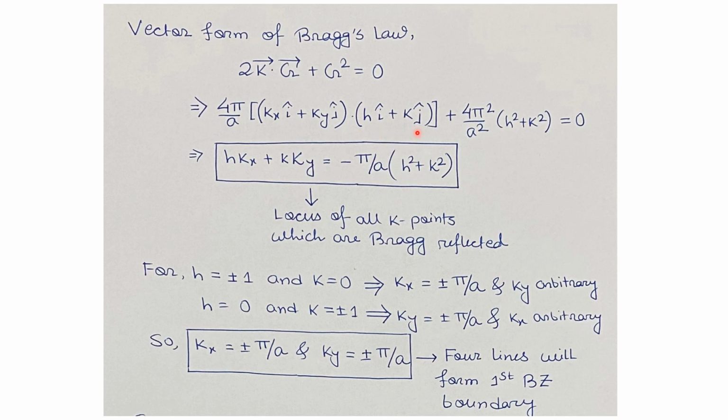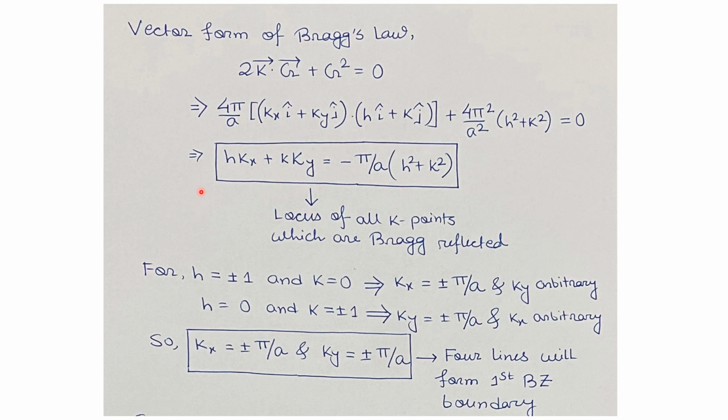Now we'll perform the dot product. kx i cap dot product with h i cap will give h kx, but kx i cap dot product with k j cap will give 0 because i and j are unit vectors orthogonal to each other. Similarly, ky j cap dot product with h i cap will give 0, but ky j cap dot product with k j cap will give k ky. After some rearrangements, we get this equation: h kx plus k ky equals to minus pi by a times h square plus k square. Here h and k are integers.